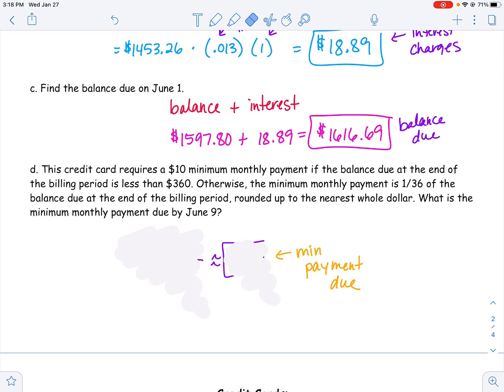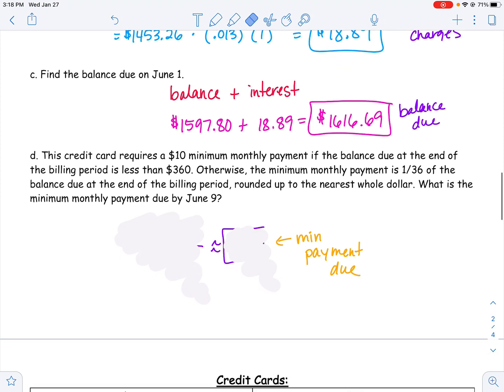So again, you have that grace period. It looks like this one is 8 or 9 days. You have to have your minimum payment due by then, or they charge you additional fees for being late. And a lot of times then your interest even goes up from then on, and now you're paying more interest every single month until the end of you having that credit card. So you've got to be careful and make sure that you're on time.